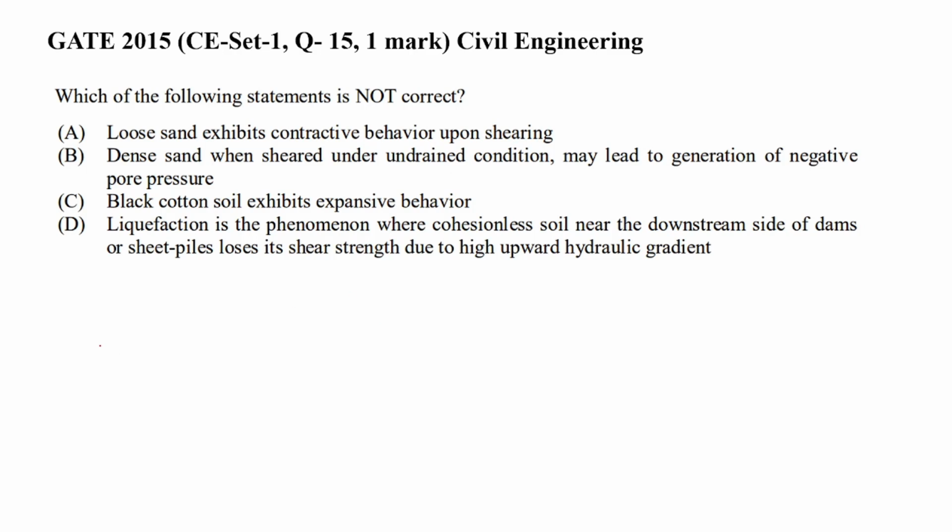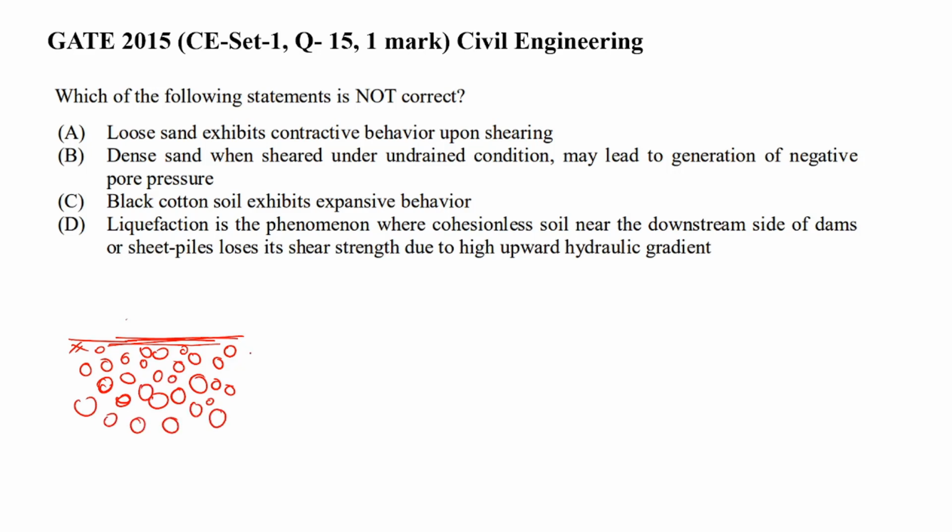Okay, see, let us consider loose sand. This is ground level. Loose sand means there are so many voids in it, and it's loose. I am just exaggerating the figure; it doesn't mean that this many voids will be there in the loose sand.